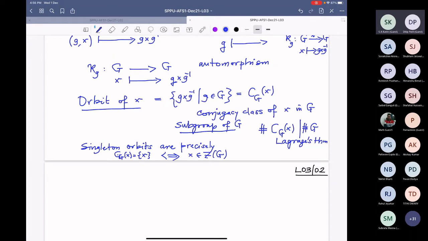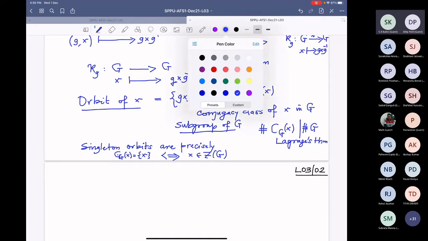You are saying, excuse me, you are saying the conjugacy class of x is a subgroup of G. Yes. Is it not clear? No, the orbit is not. No, sorry. Yeah, what I meant is the isotropy.